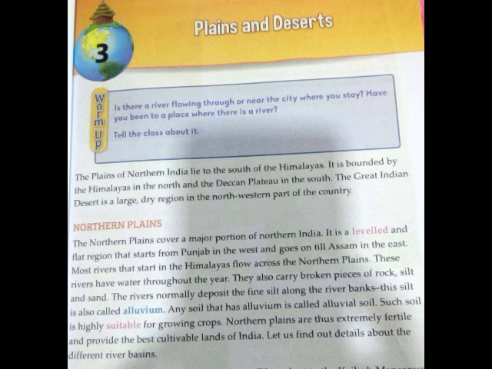Northern Plains. The Northern Plains cover a major portion of northern India. As I told you, it is a leveled and flat region. It starts from Punjab in the west and goes till Assam in the east. Most of the rivers start in the Himalayas and flow across the northern plains.